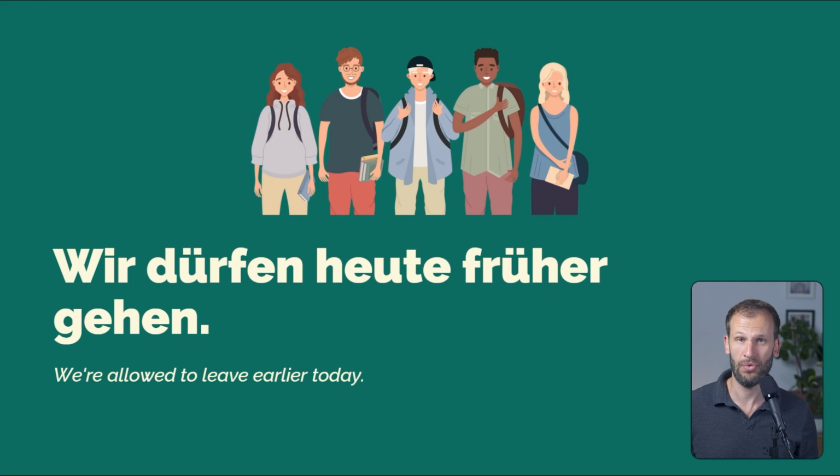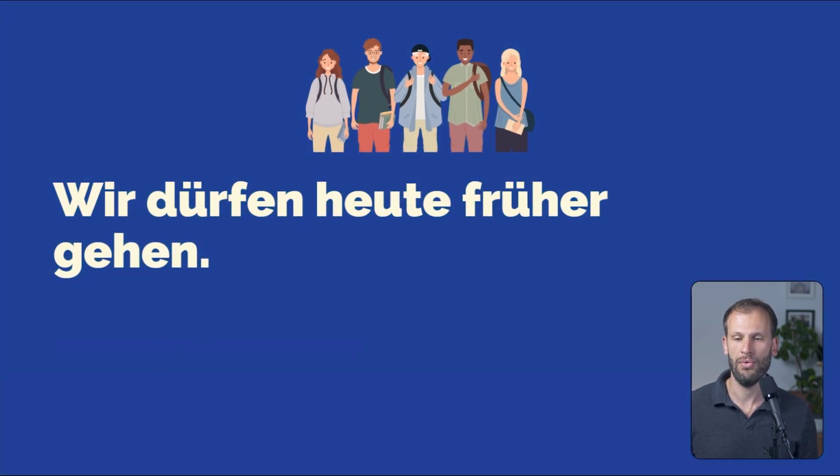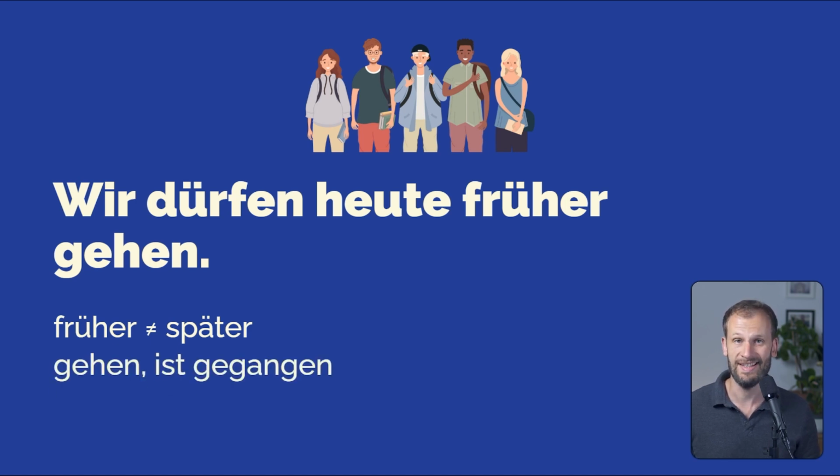Next sentence. Wir dürfen heute früher gehen. We're allowed to leave earlier today. So good translations for dürfen include to be allowed to do something or may. Someone may do something. Wir dürfen heute früher gehen. So früher, earlier. Früh, early. Früher, that's the comparative form, earlier. How about the opposite? That's später, later. Früh, early, spät, late. Great. Then we have gehen, super important verb. I'm sure you know the past tense form. Gehen ist gegangen.